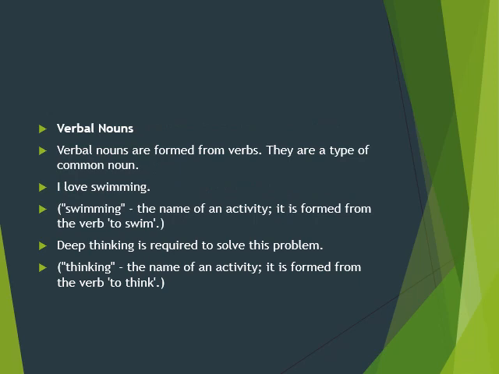The next are not the most common things that we utilize, but somehow these are also considered part of nouns. We have verbal nouns, and verbal nouns are formed from verbs. They are a type of common noun. I love swimming. Here, swimming is the name of an activity. It is formed from the verb, so we call it a verbal noun. Sometimes we call it a gerund, but it's a type of noun.